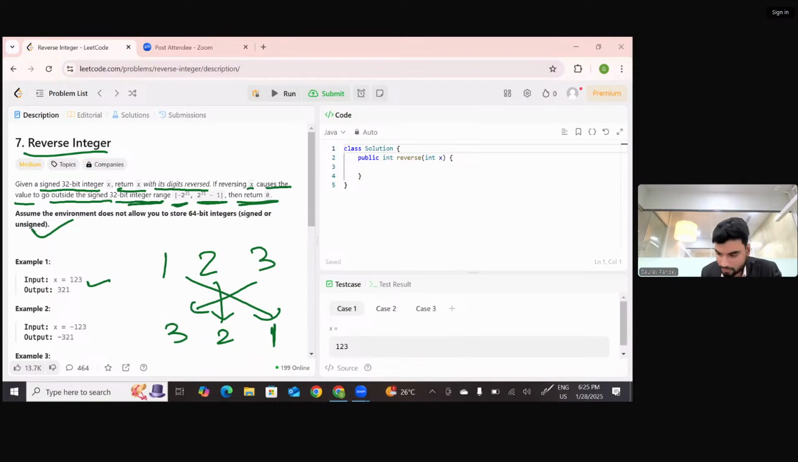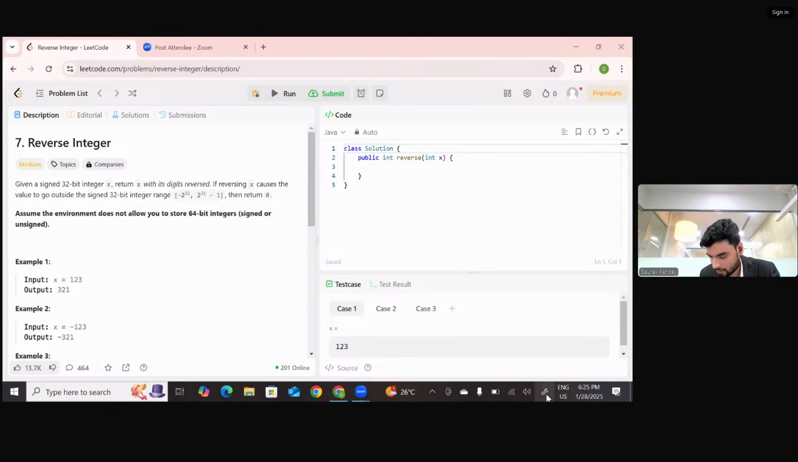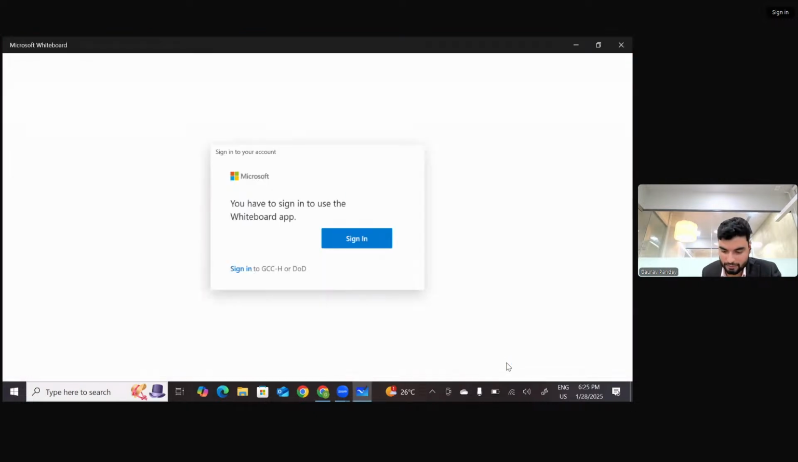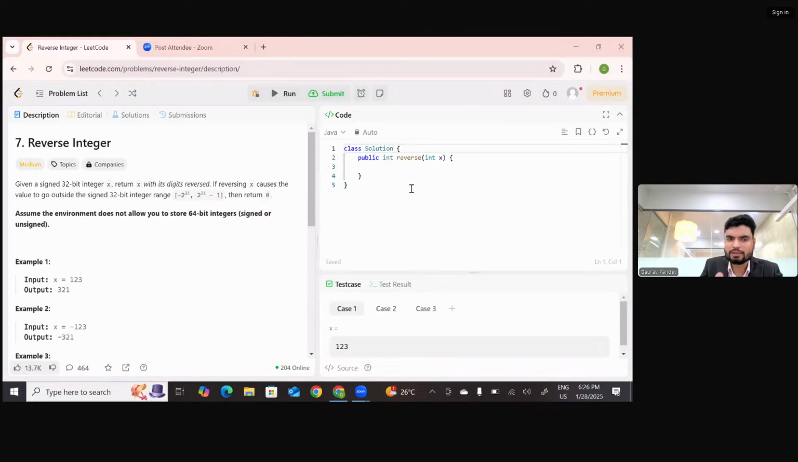For that purpose, I'll clear my drawings again and take a whiteboard. It's not here. I have to sign in. I don't want to perform this long process again. So what else can I do? I can take an online board as well, that is also fine. I'll close this, or else I can write the logic here also. Fine for me.